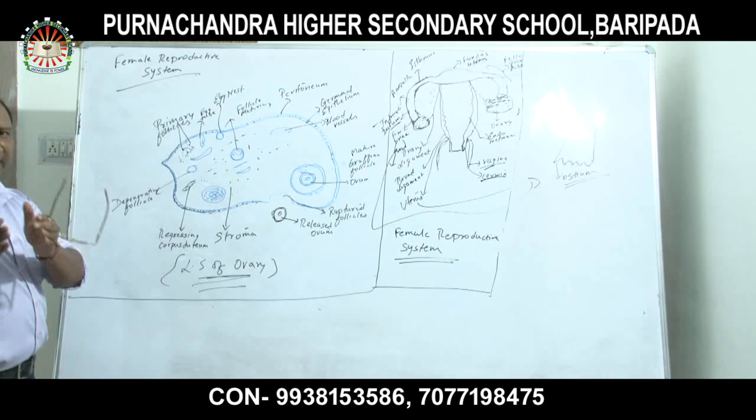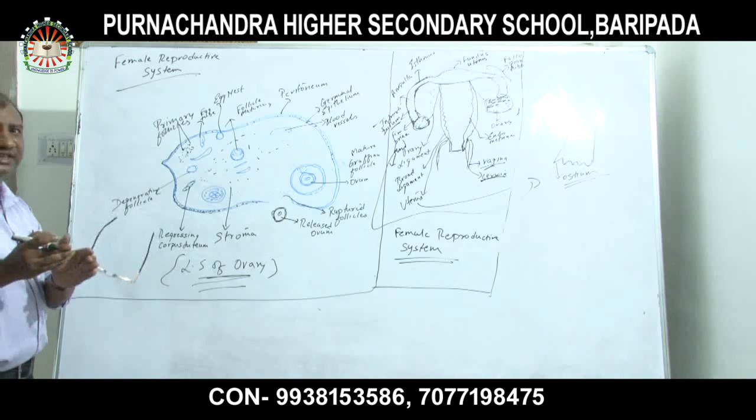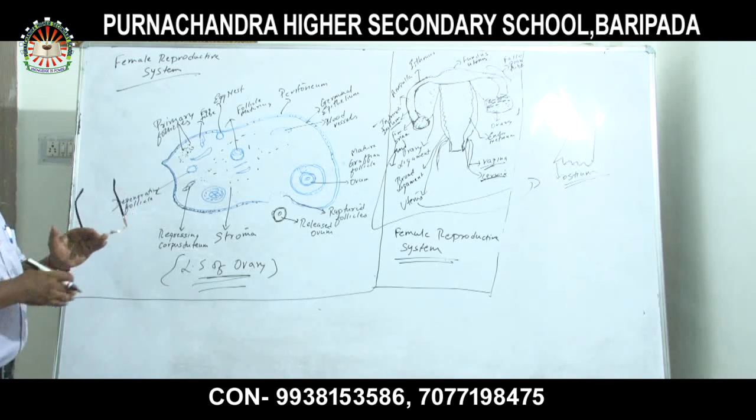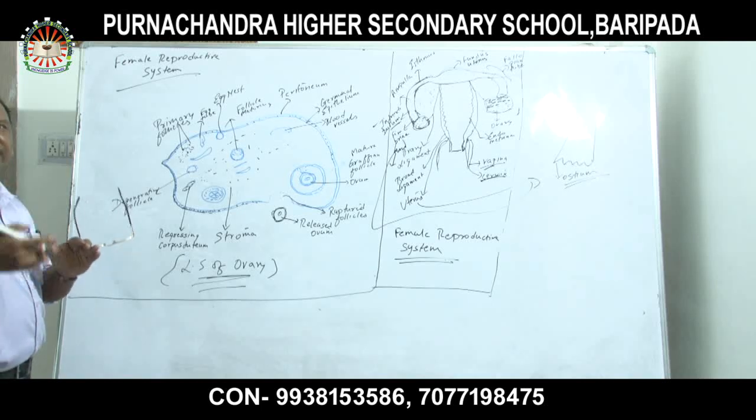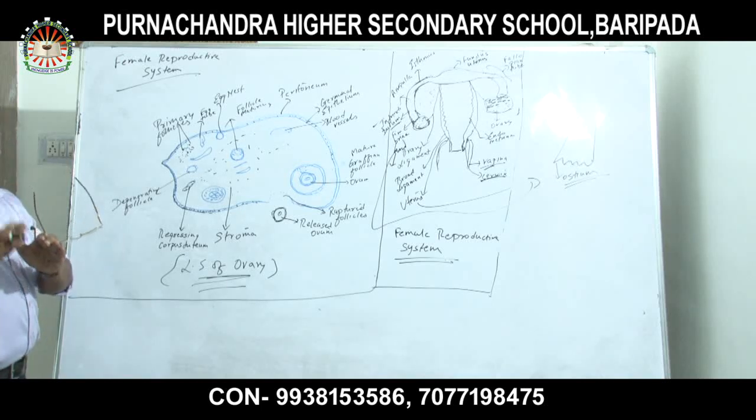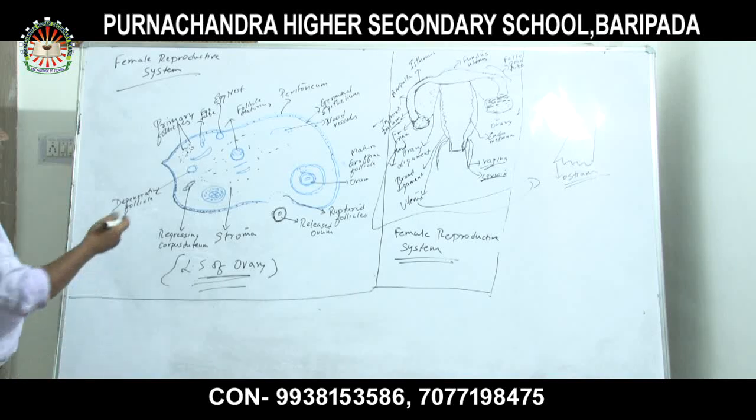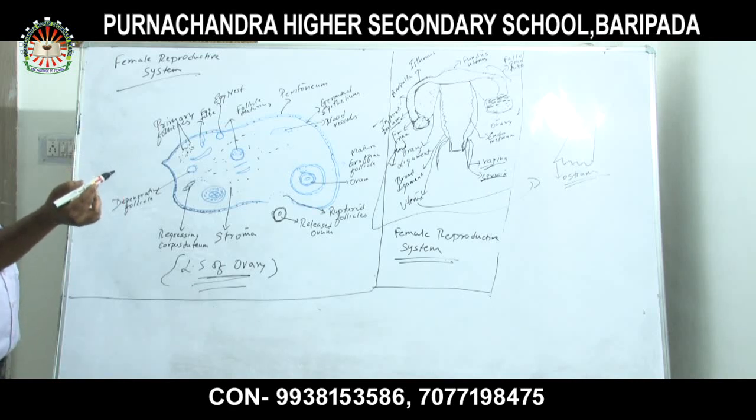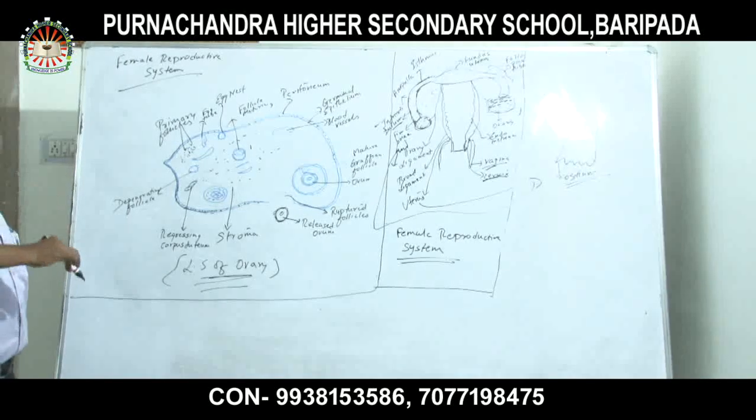When a girl is in the infant stage, the primary follicles are already present in the ovary. But when a girl attains puberty, the primary follicles mature to what? Growing follicles. Then growing follicles to Graafian follicles. From the Graafian follicles, it is secreting and releasing what? Ovum. This happens when a girl attains puberty, from menarche to menopause.